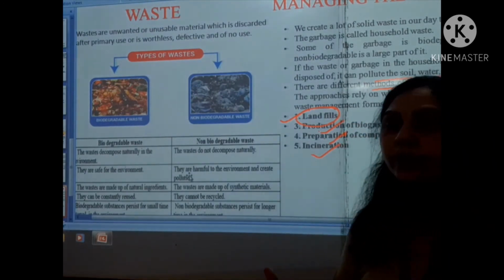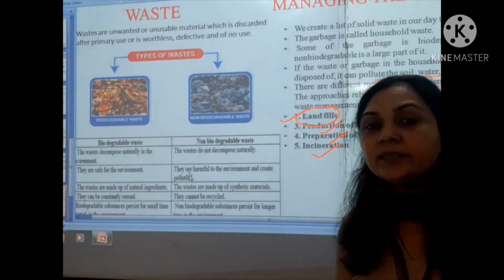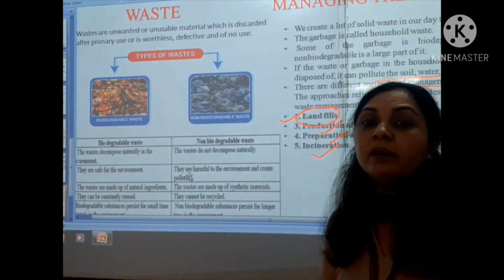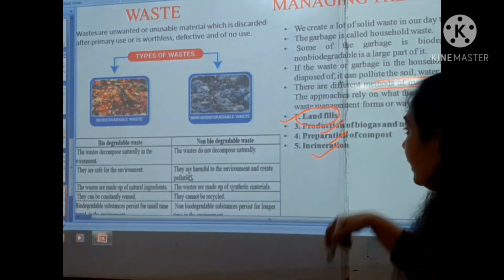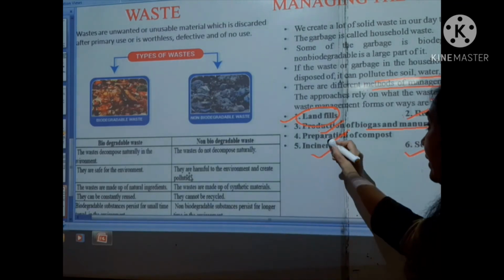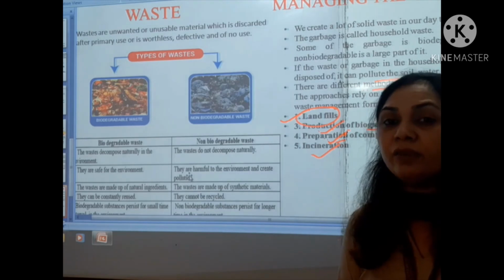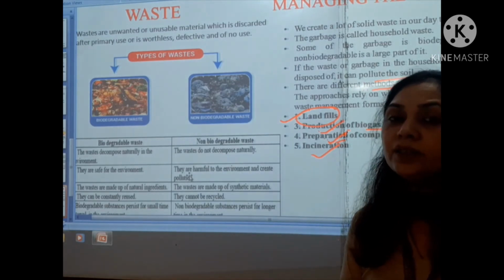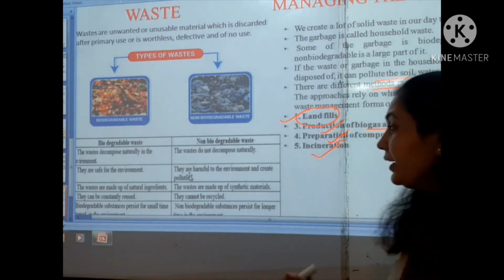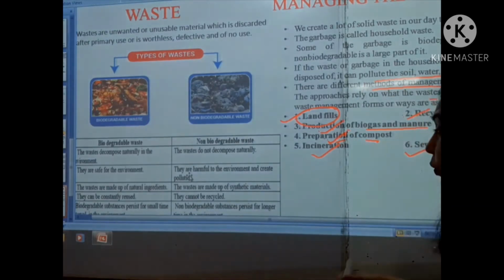Okay, today we are seeing so many societies filled with waste products, and afterwards so many buildings are being created on the lands. Now, the production of biogas and manure from waste products, and the preparation of compost. Just suppose vegetable peels are there, and afterwards we can put them in the pit, and they will biodegrade, and finally it will convert into compost and manure also.